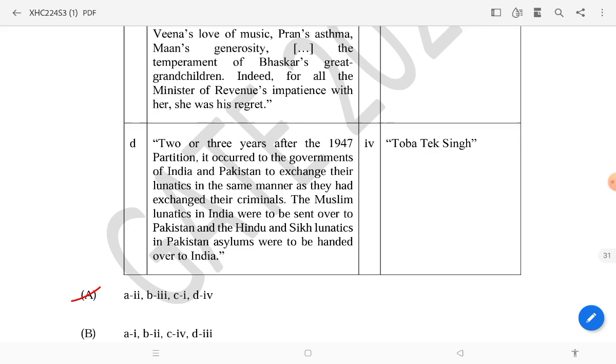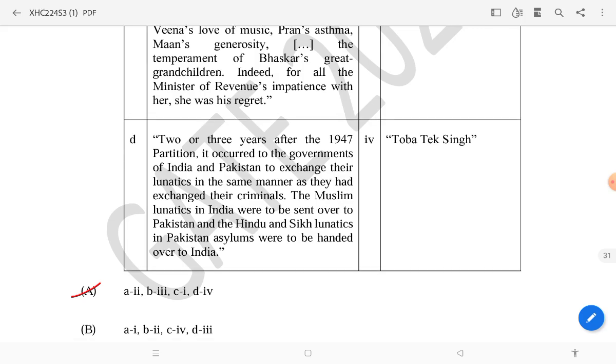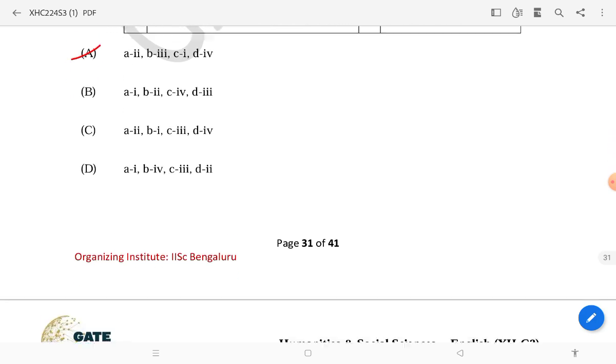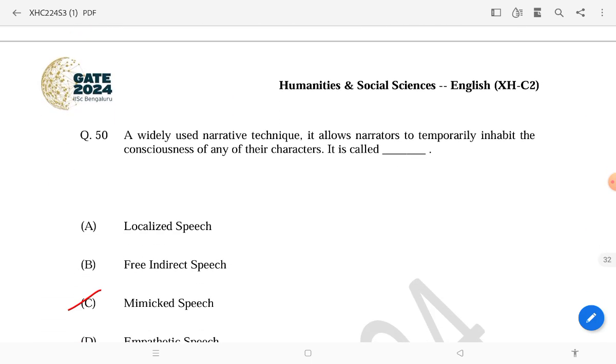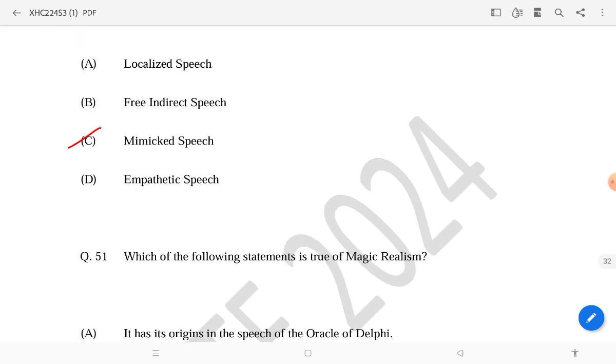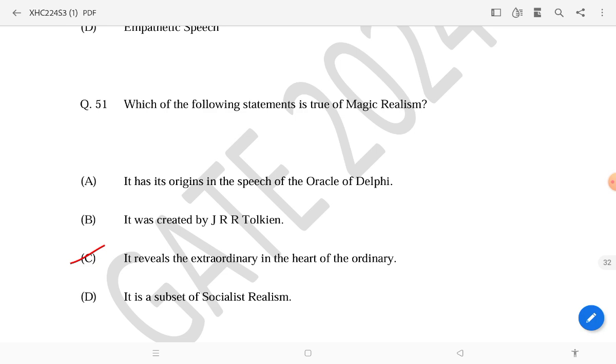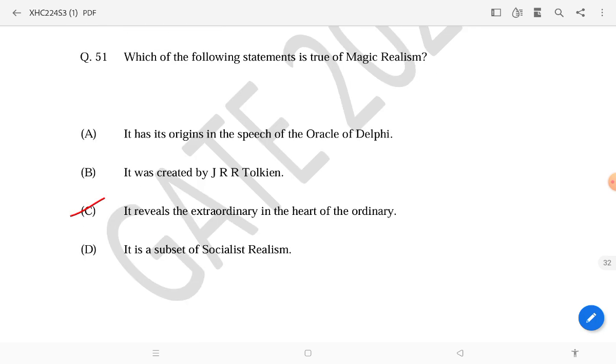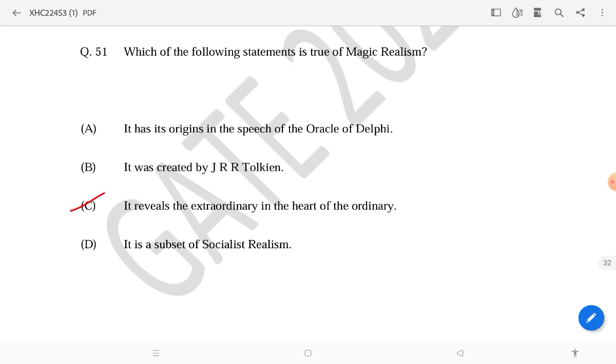And from the first line, 2 or 3 years of 1947, you know that it is a Partition novel, and Toba Tek Singh is a Partition story. Then a widely used narrative technique that always allows one to temporarily inhabit the consciousness of any of the characters is called mimicked speech. So this is also easy. Then, which of the following statements is true of magical realism? The answer will be it reveals the extraordinary in the heart of the ordinary.